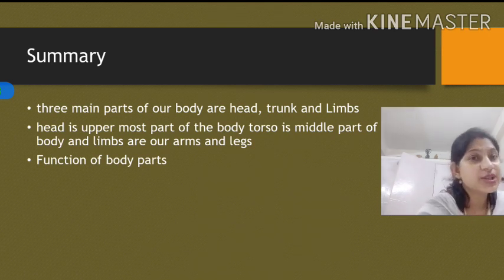Okay. So these were our body parts and their functions. The rest we are going to learn in our next class.